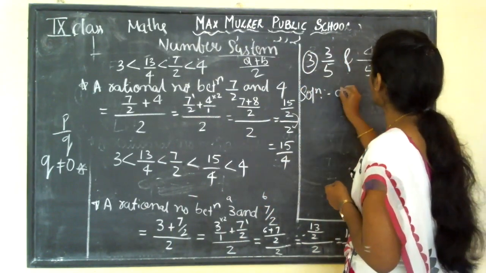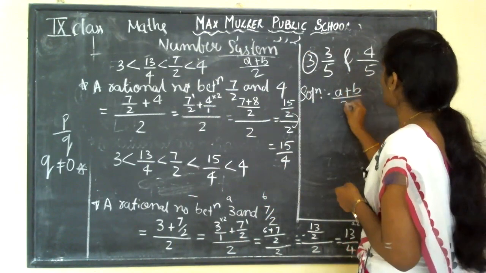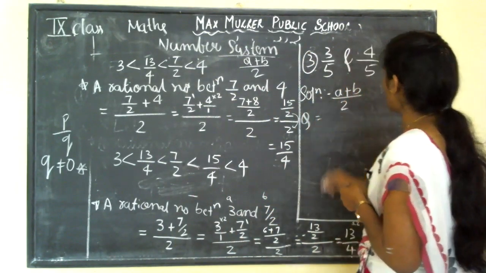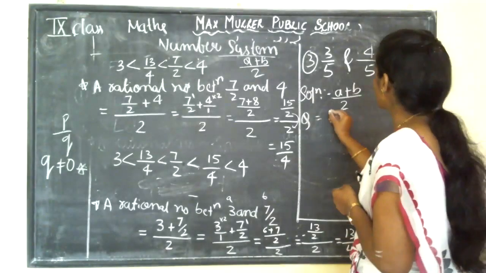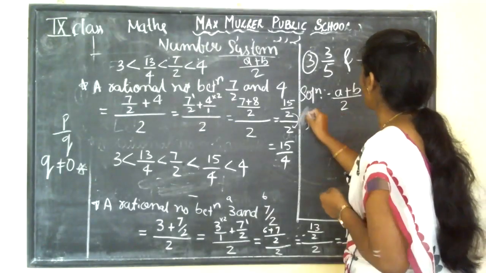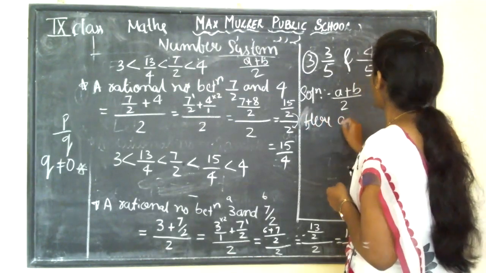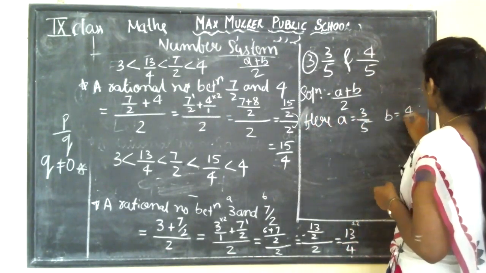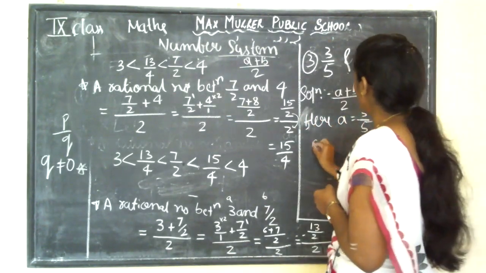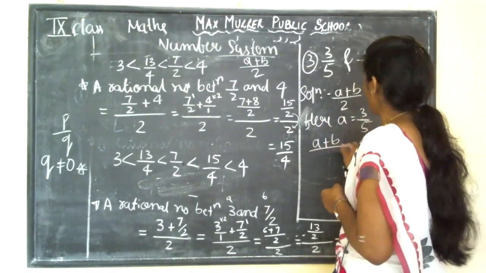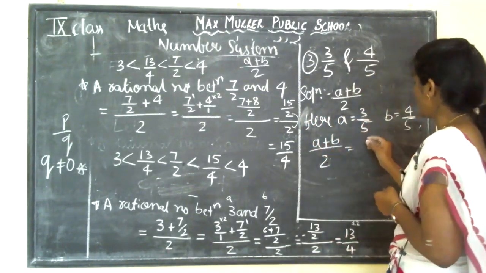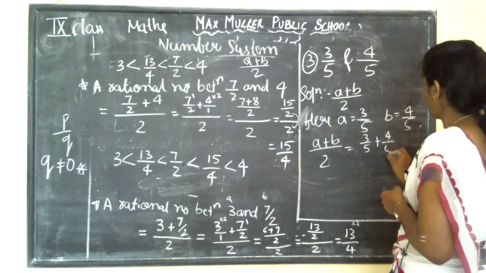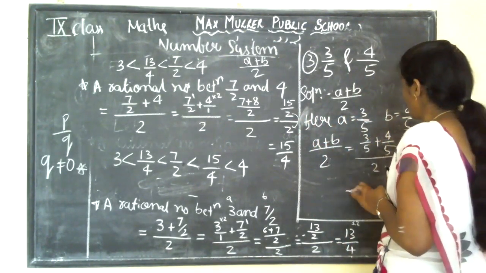What will we need to do here? A plus B divided by 2. To find the first rational number, you do A plus B divided by 2. Here, A is equal to 3 by 5 and B is equal to 4 by 5. So, A plus B divided by 2 is equal to 3 by 5 plus 4 by 5, divided by 2.